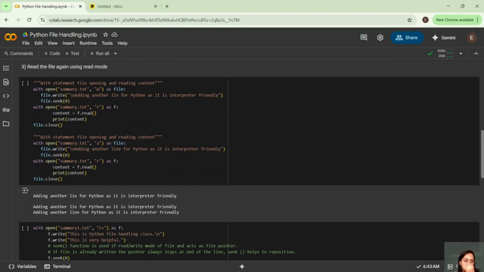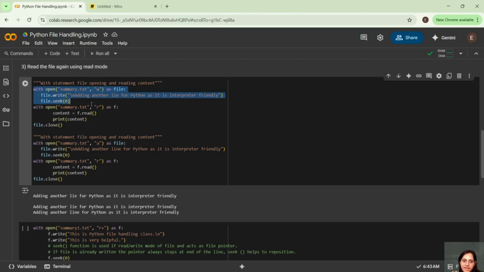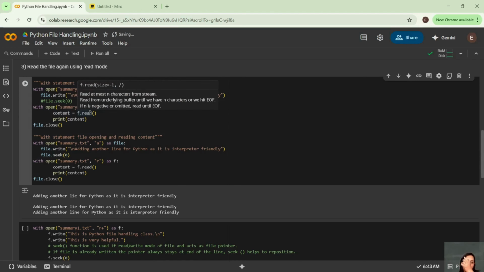Then this is one more example. See what I did here. I have taken a file, okay? I have taken the same file. I'm adding a line, adding another line for Python as it is interpreter friendly. Let me just comment it. We'll see what exactly is happening. We'll see each and every example. Then after writing, I'm reading the file and I'm closing the file.